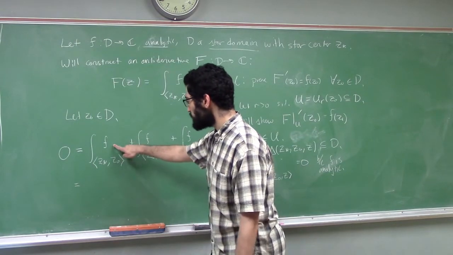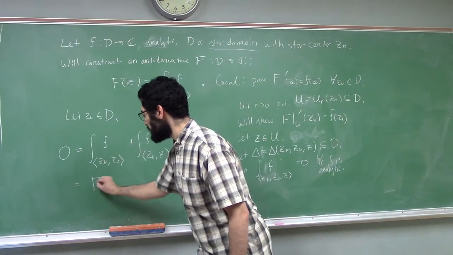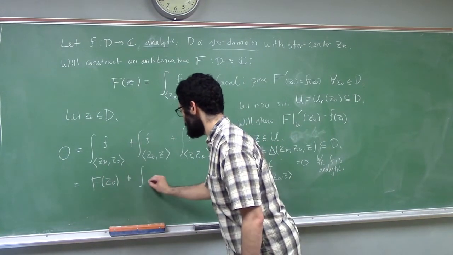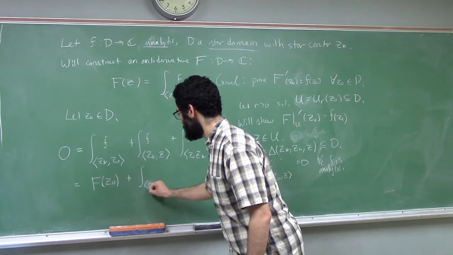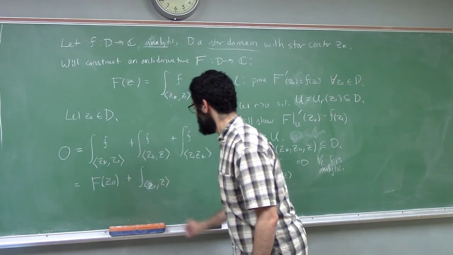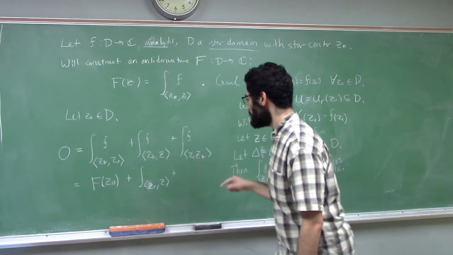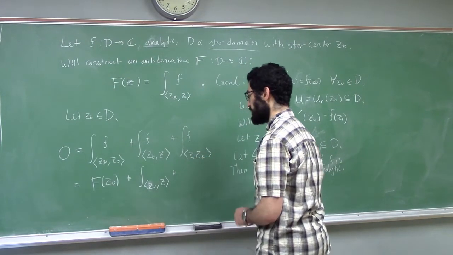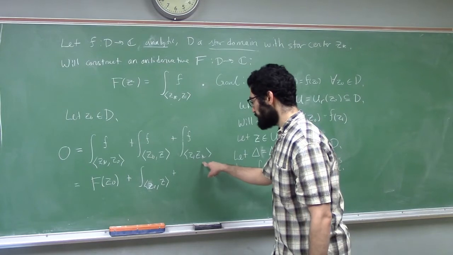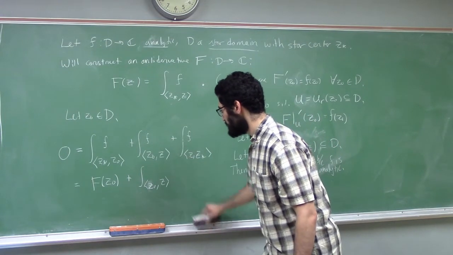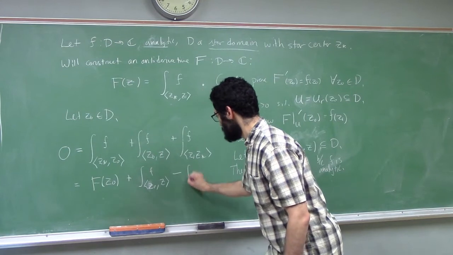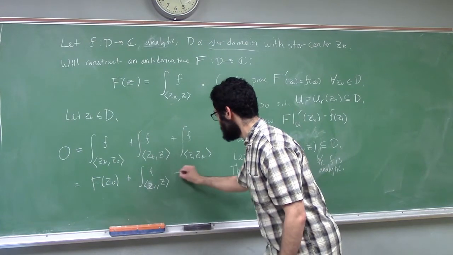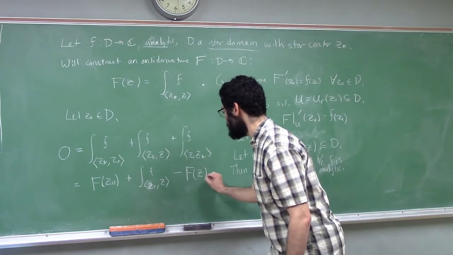Okay, well, this contour integral along a straight line from z star to z naught, that's just what big F of z naught was defined to be. This is not anything, it's just itself. And this one, well, if it were flipped around, if it were from z star to z rather than z to z star, then it would be big F of z. Well, I could flip it around at the cost of a minus sign. So, minus big F of z.